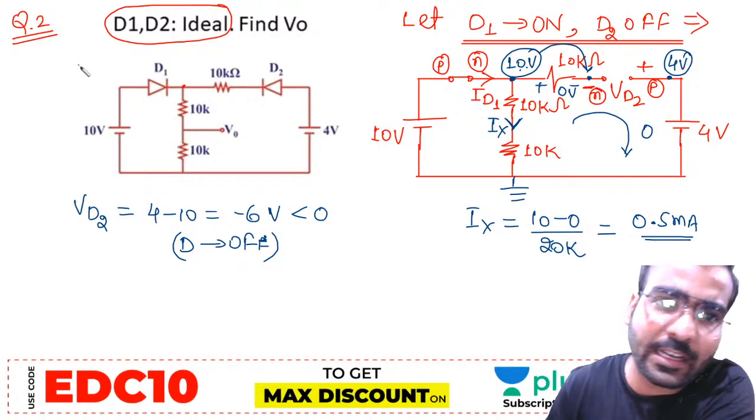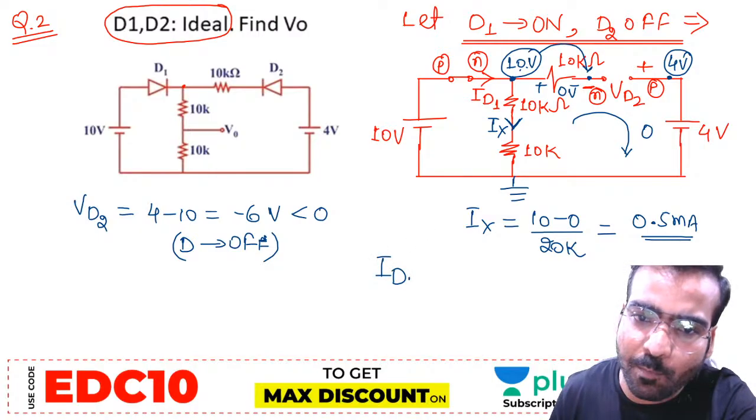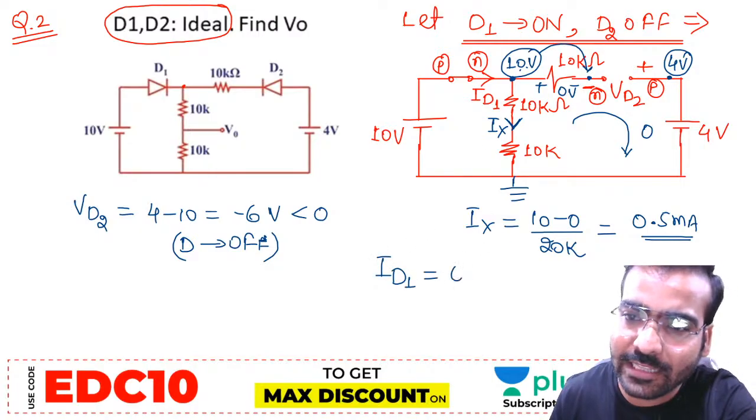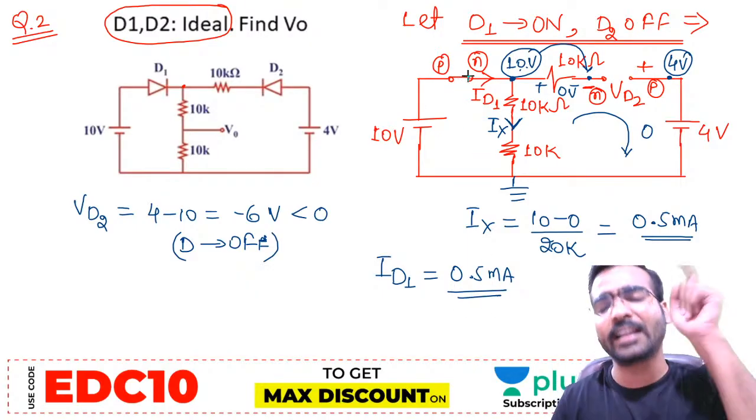What is the ID1 now? ID1 will be equal to Ix only. So now ID1 is equal to Ix only. That is equal to 0.5 milliampere. And this ID1 we have assumed in P to N direction and it is coming positive.